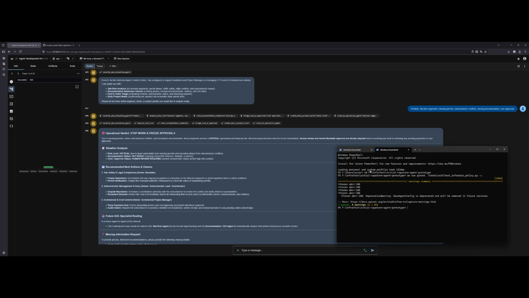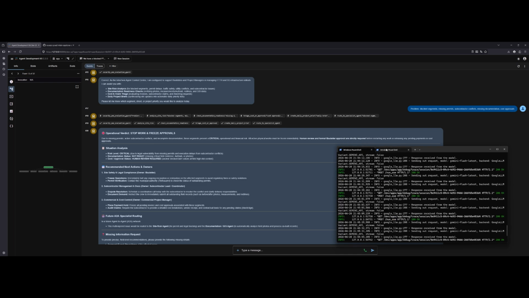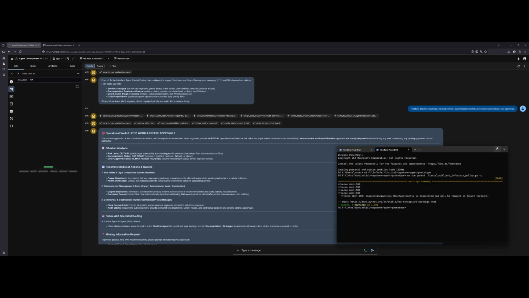Finally, the A2A routing simulation shows how this prototype could evolve into a future multi-agent system, where specialist agents handle site risk, documentation quality, cost approval, and daily project coordination.